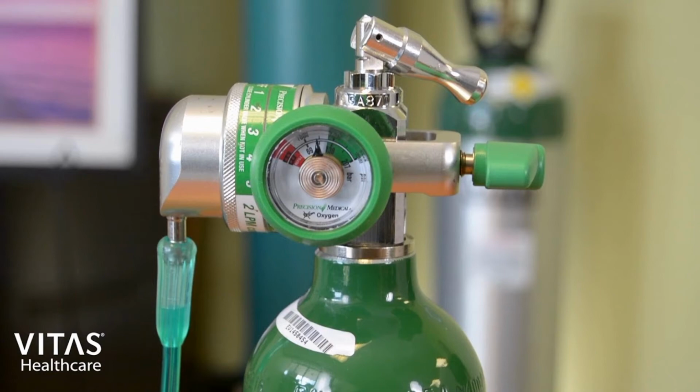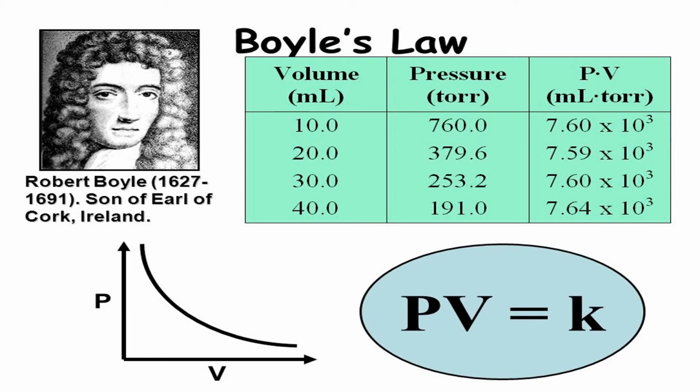Boyle's law states that the volume of a fixed mass of gas at a constant temperature is inversely proportional to the pressure. When a gas is pumped into an enclosed space, it will shrink to fit into that space, increasing the pressure put on the gas. Boyle's law is the relationship between pressure and volume.